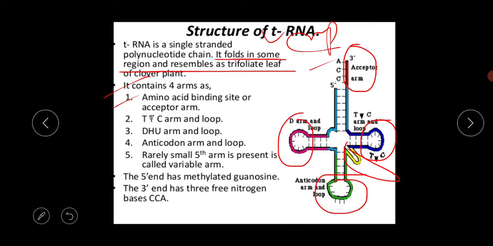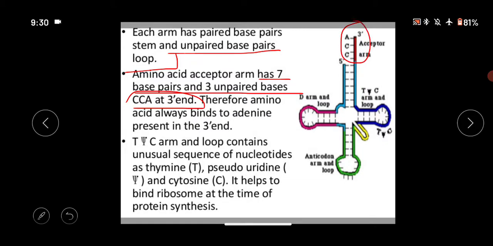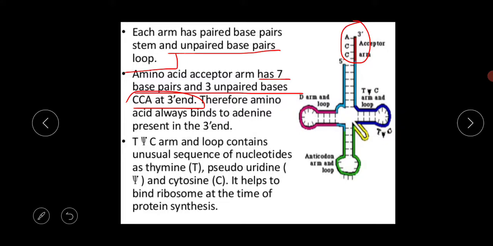Okay, so the 5' end has the methylated guanosine, and the 3' end has 3 free nitrogenous bases, that's CCA. Each arm has paired base pairs, the stem, and unpaired base pairs, the loop. The amino acid acceptor arm has 7 base pairs and 3 unpaired bases, that is CCA at the 3' end. Therefore the amino acid always binds to the adenine present at the 3' end.